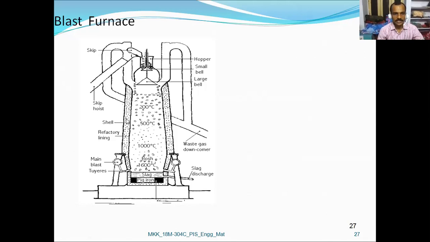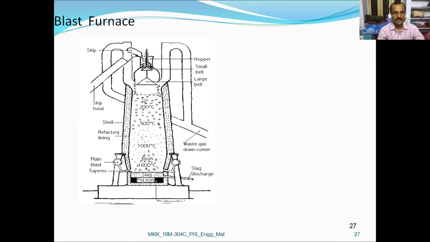This is the shell with refractory lining, the main blast, and these are the tuyeres, or pipes, through which air enters. This is the slag discharge, and here you have the pig iron produced. Here you have a tap hole, and the waste gas downcomer.